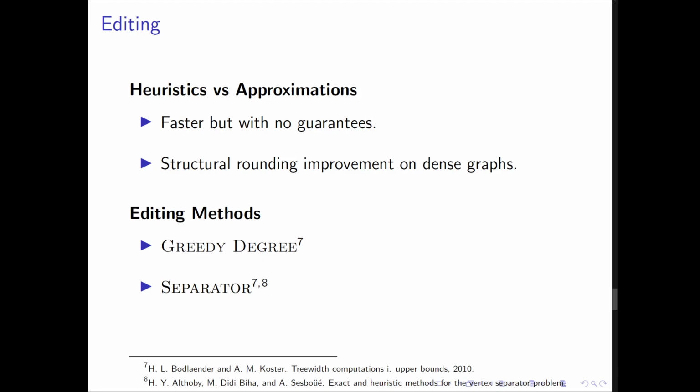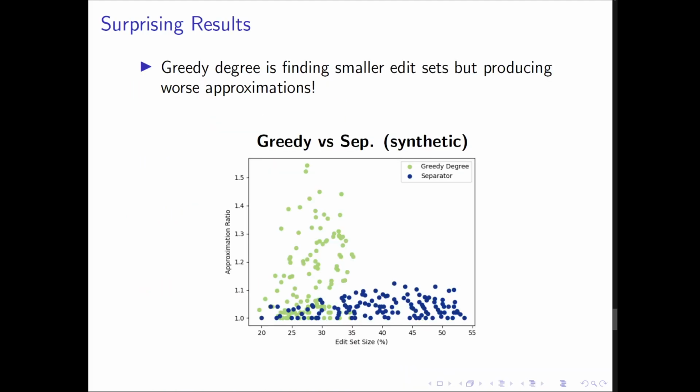Another of my significant engineering contributions is found here, in developing this method for our library. The other editing method we are considering uses balanced separators to find tree decompositions. Initial results are very surprising. Our greedy method was much faster and found smaller edit set sizes on synthetic graphs, as predicted, but actually produced worse solutions. How is this possible?